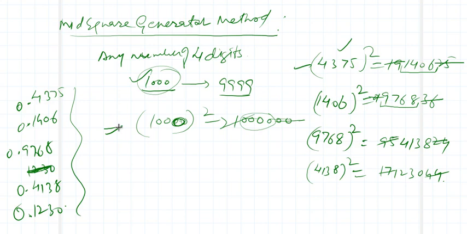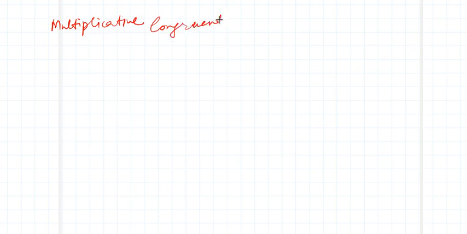Then another very interesting method is known as the multiplicative congruential generator. Next method is the multiplicative congruential generator.